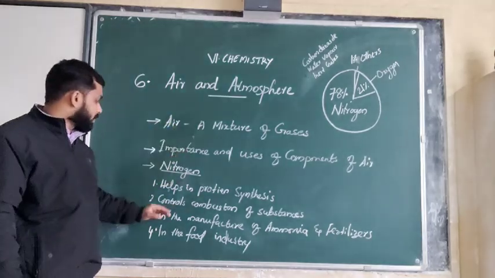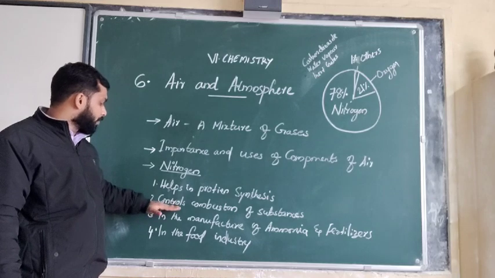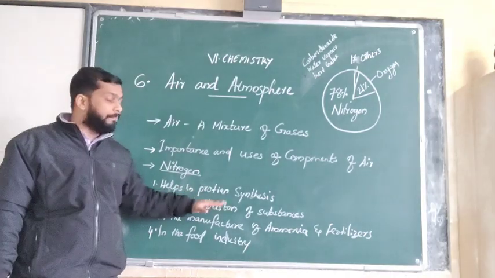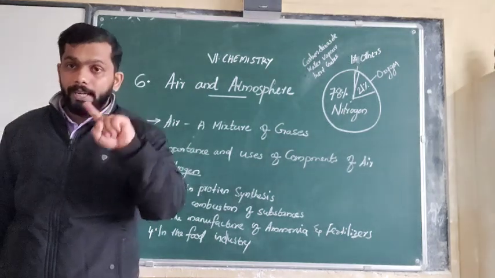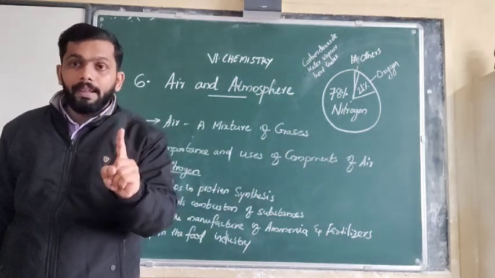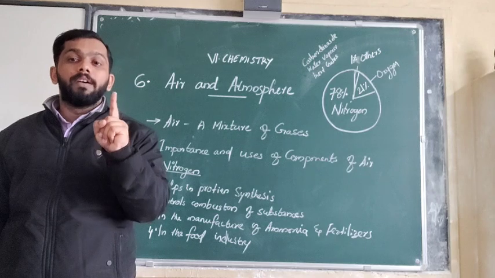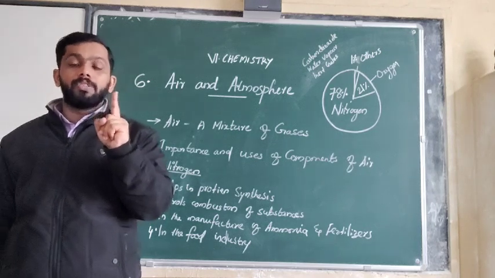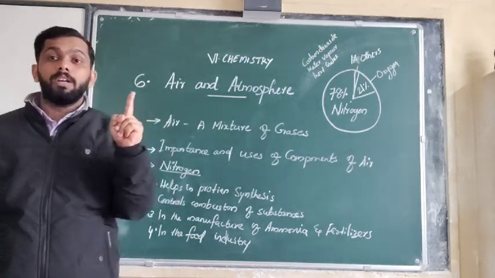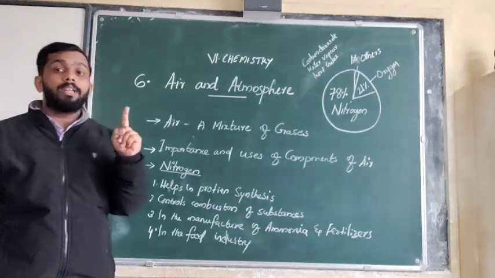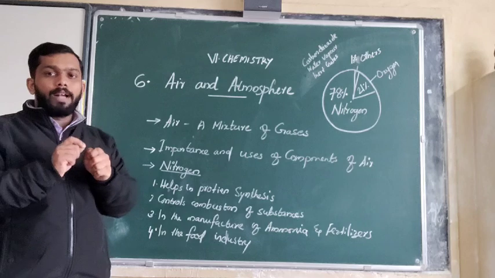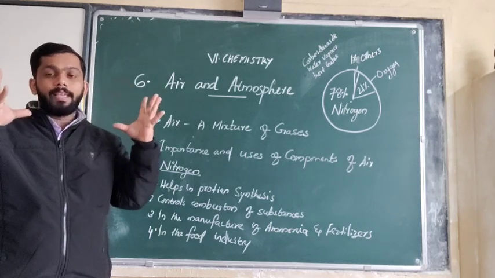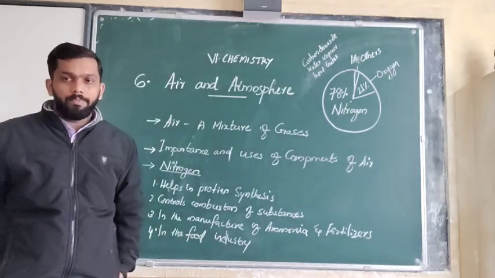So the second importance of nitrogen is that it controls the combustion of substances. If we want to burn something, we need oxygen, but this burning is controlled by nitrogen. If the nitrogen is not there, we could not control the burning process. Just like bomb blasting, if we burn a matchstick, it is going to burn like anything without any control.